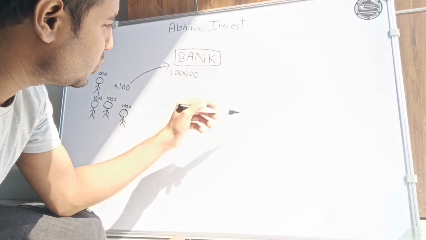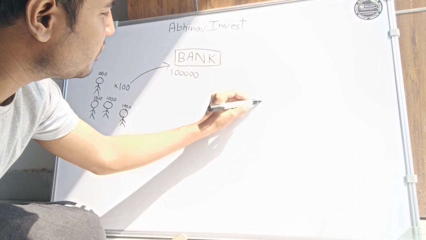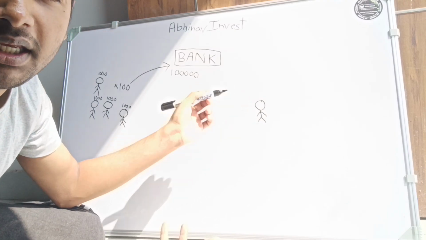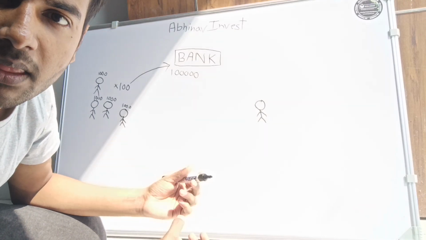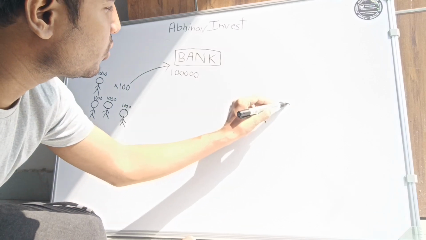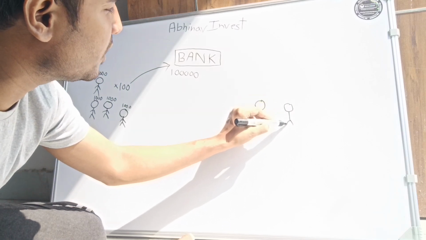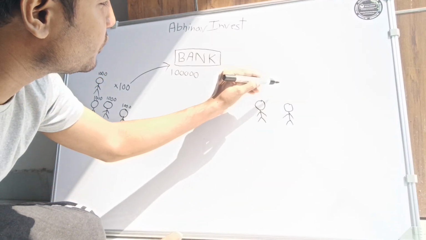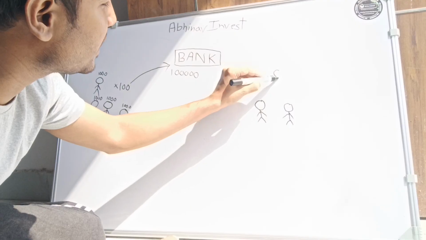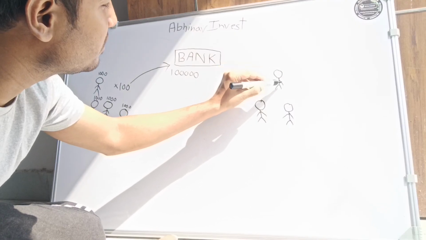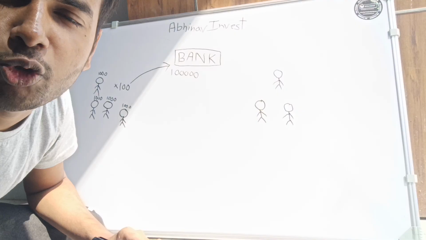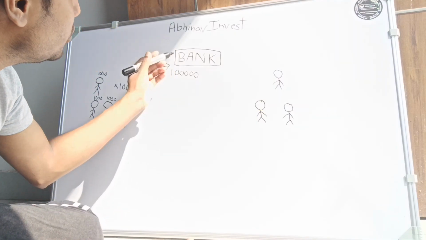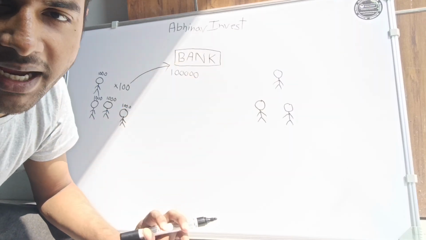Now we have people who take loans. The people who take loans could be humans as well, could be a company as well. I am drawing a figure of a human, but you can consider them as a company as well, anyone. A lot of these people are available. They are the ones who are taking loans from the bank here.